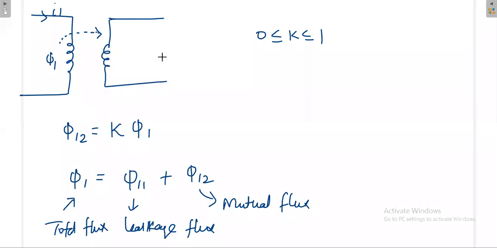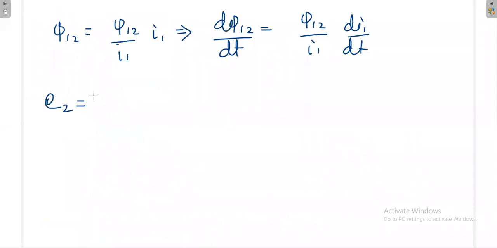Now, what is the EMF induced here due to this time varying flux pi12? That is E2, the EMF induced at the secondary side, equal to N2, the number of turns. It depends on how many turns there are on the secondary side. Then the flux linkage: d pi12 by dt. So E is equal to minus N2 d pi by dt.